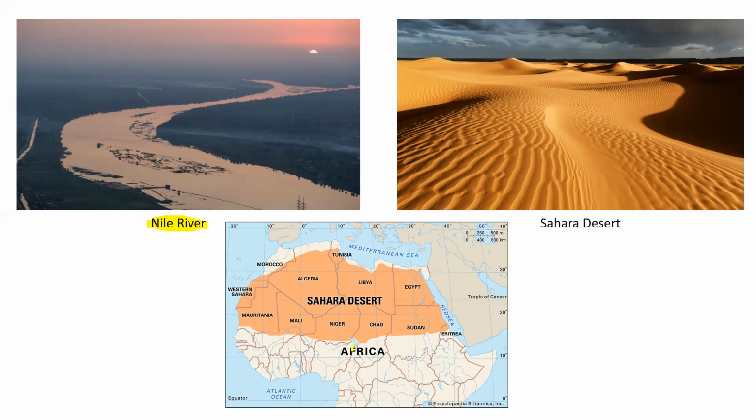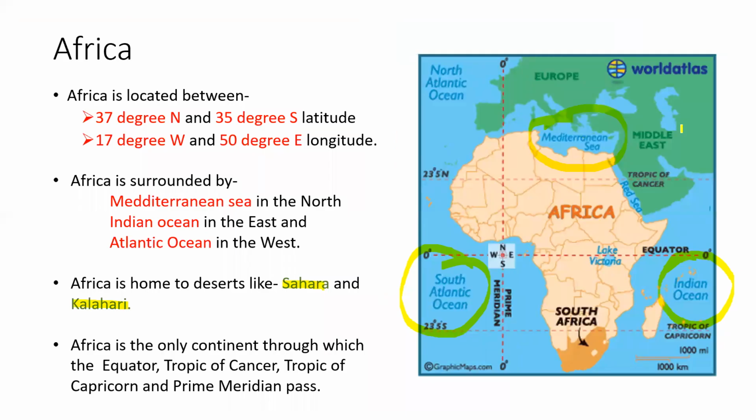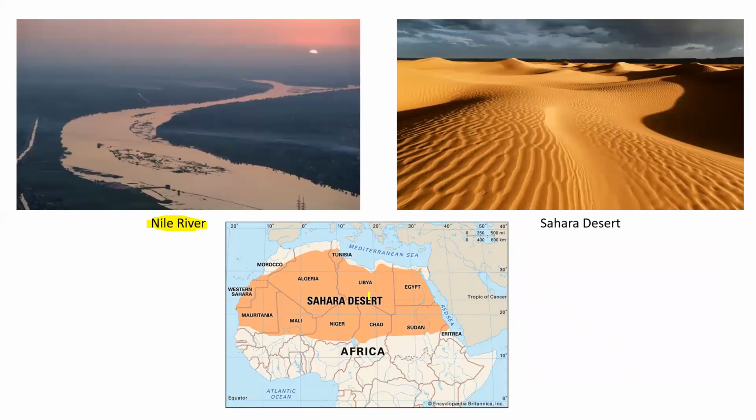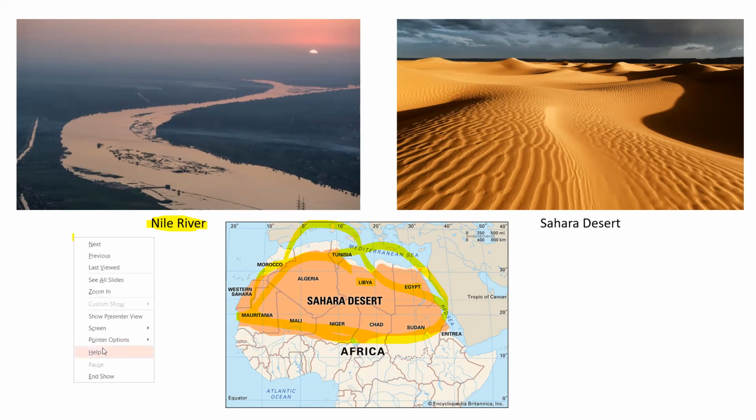So see, this is Africa, a whole continent. How much of the continent is just covered by Sahara Desert? This whole place you see in pink color is the Sahara Desert. Can you imagine how big the Sahara Desert is? The Sahara Desert is spread across so many countries. Egypt is a different country. Libya is a different country. Again, you see, I'm showing you. Libya is one country. Here, Egypt is another country.